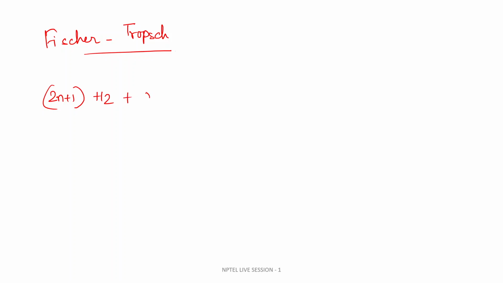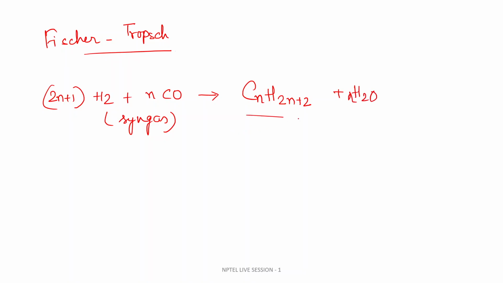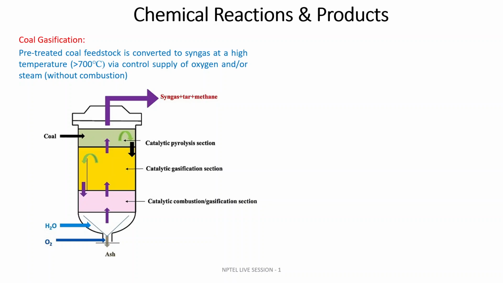Hydrogen and n number of carbon monoxide, basically a syngas mixture, undergo the Fischer-Tropsch reaction and produce different sets of liquid hydrocarbons. Depending upon how you change the n, you will get different products.